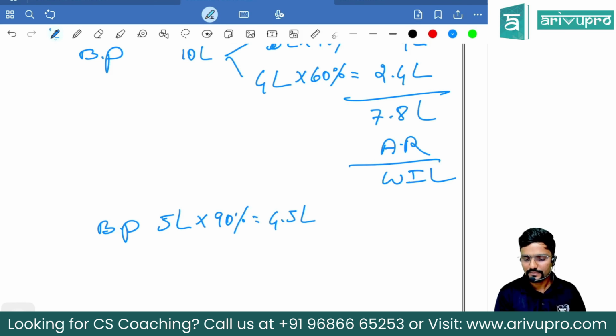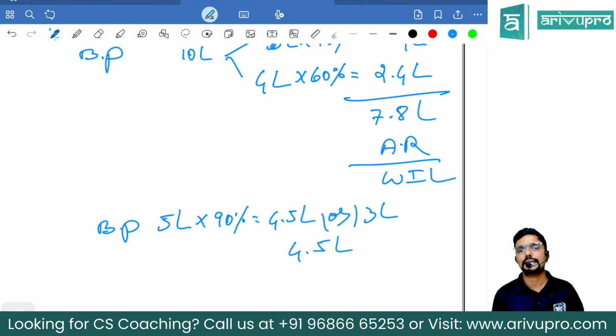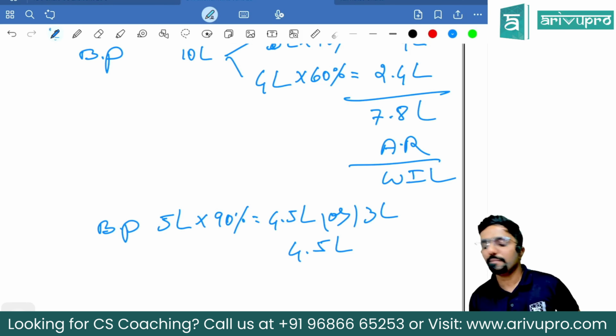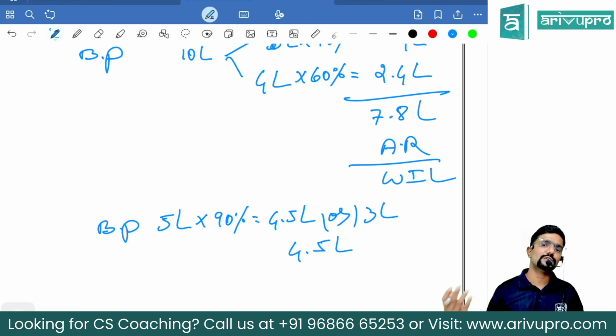4.5 lakh, yes. Or 3 lakh, whichever is higher. 4.5 lakh. So the limit as per 40B is 4.5 lakh. Compare that with actual remuneration, whichever is lower would be allowed.